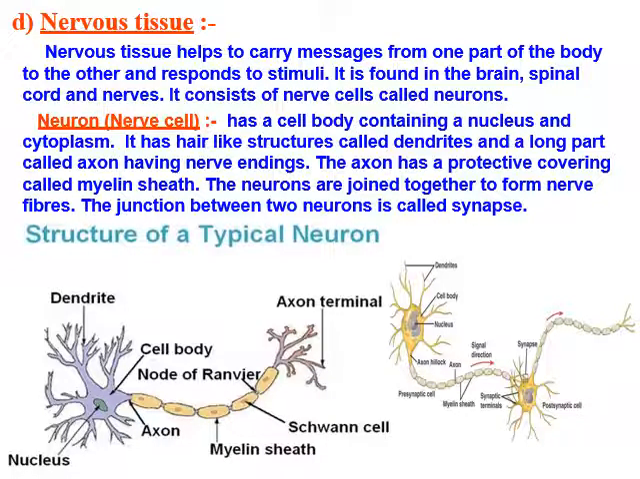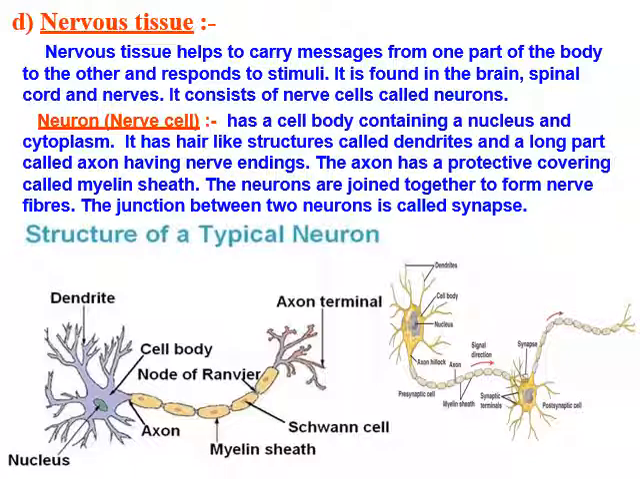Now, the last tissue in animals is the nervous tissue. As you know, neurons are spread all over the body like a pipeline structure. So, nervous tissue helps to carry the message from one part of the body to another, and it also responds to any change in the surrounding or internal change, that is known as stimuli. It is found in the brain, spinal cord and nerves. It consists of nerve cells called neurons.